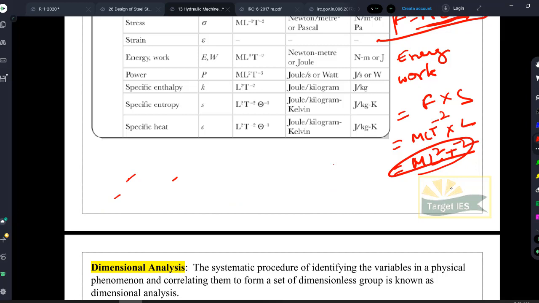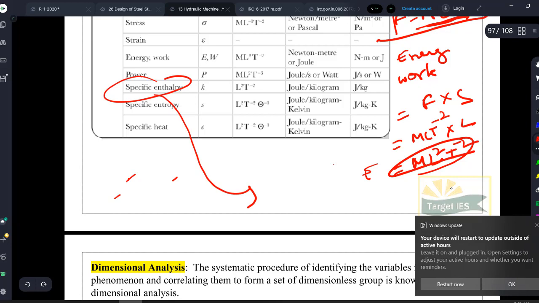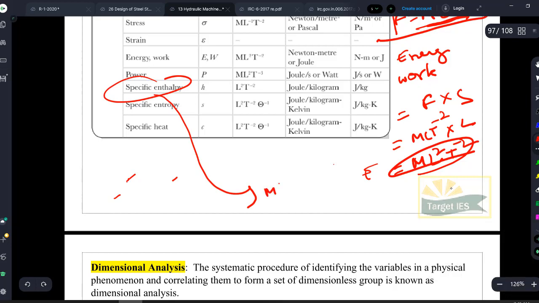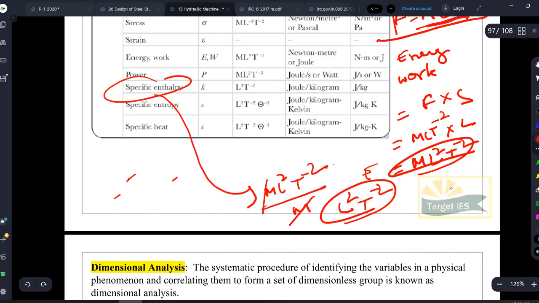Okay, or energy per unit weight. Energy per unit weight, it will be your specific enthalpy. So it is nothing but M L square T to the power of minus 2 divided by M. So this cancels, L square T to the power of minus 2 is your specific enthalpy. That's it. Okay, that's it.